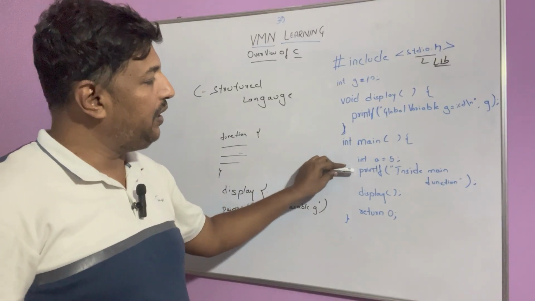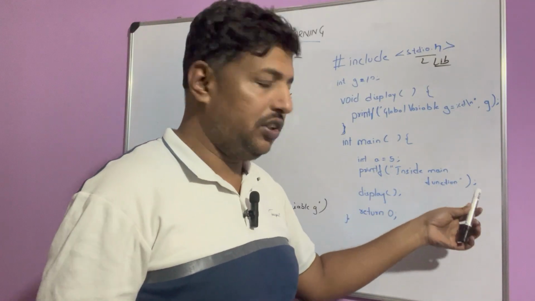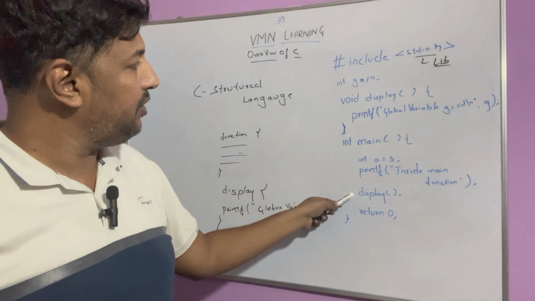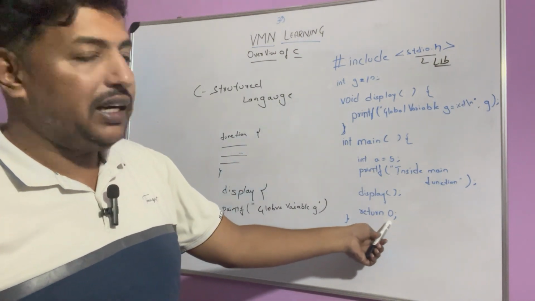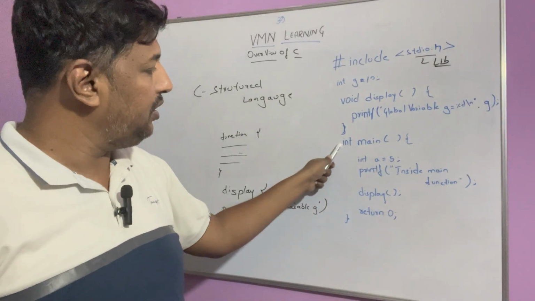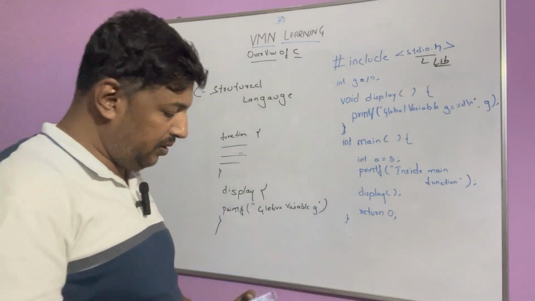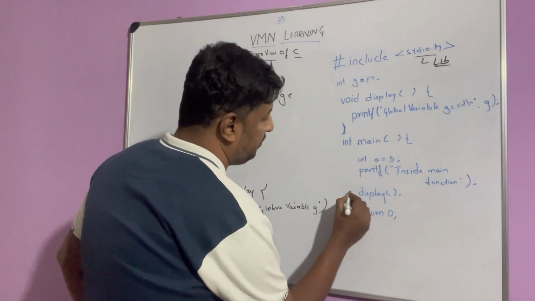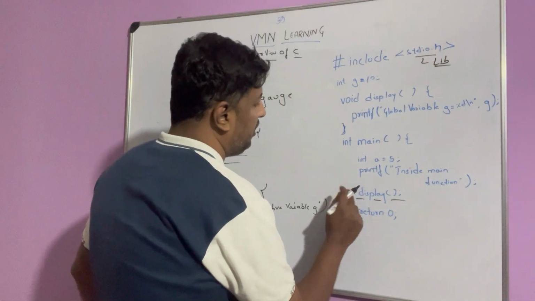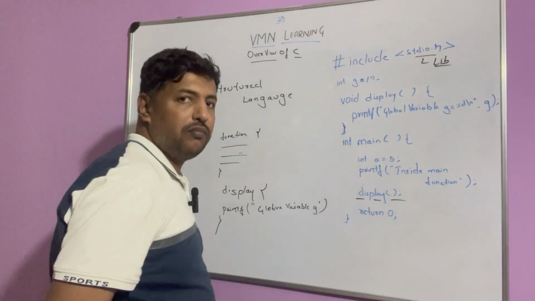Then it prints a statement inside the main function, calls another function display, and then returns 0. Why is it returning 0? Because it is an integer function, and the function display is being called here. This function will be called here.